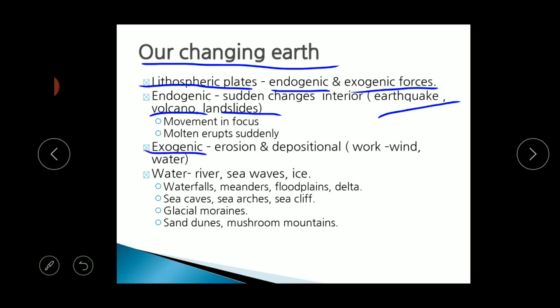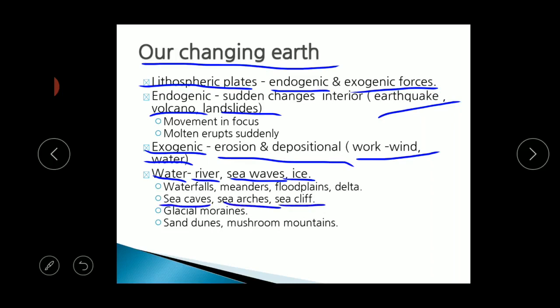About the exogenic forces, erosion and deposition, the particles will get eroded and deposited in one place. This work is actively done by the wind and the water. These two act as the major and most important part in exogenic forces. The water creates changes in river, sea waves, and ice. In river, like waterfalls, it creates the meanders, floodplains and delta regions. And sea waves will create the coastal regions and sea caves, sea arches and sea cliffs.